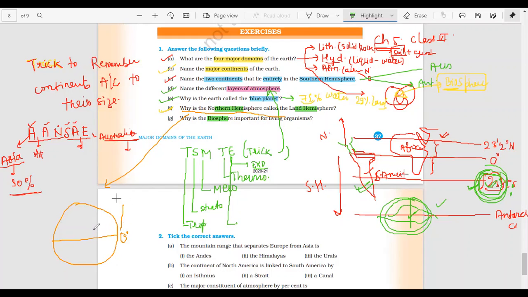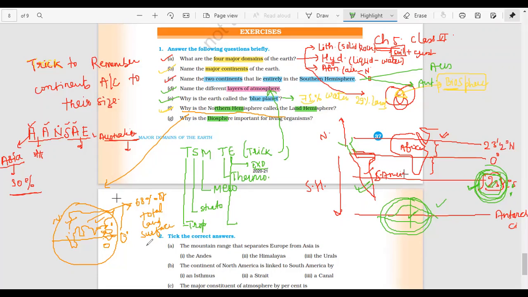Now it comprises Asia and the Arabian Sea, and then Africa, and then Europe, and Russia, and then Japan. And then here is Indonesia, and then here is Australia. So this northern hemisphere comprising Asia, Europe, and here is North America, comprises 68% of the total land surface of Earth.